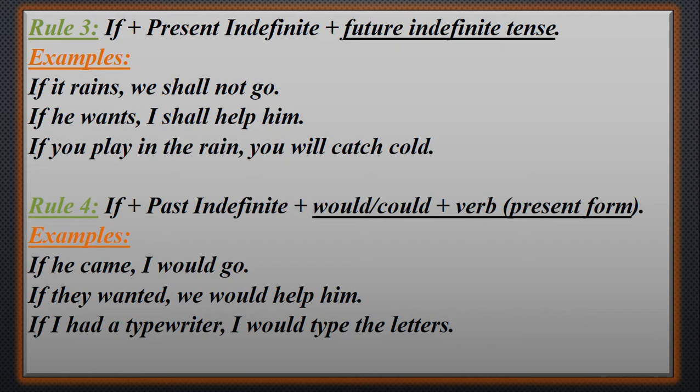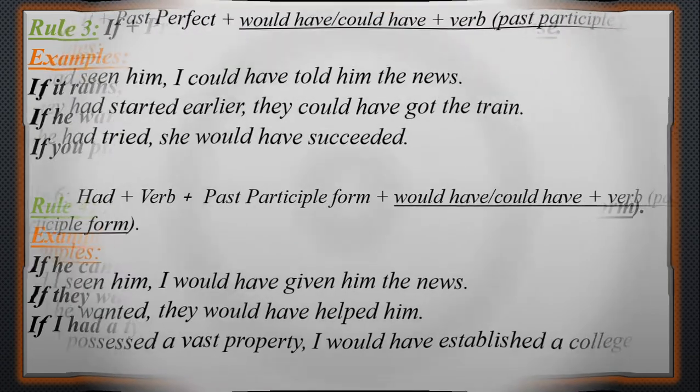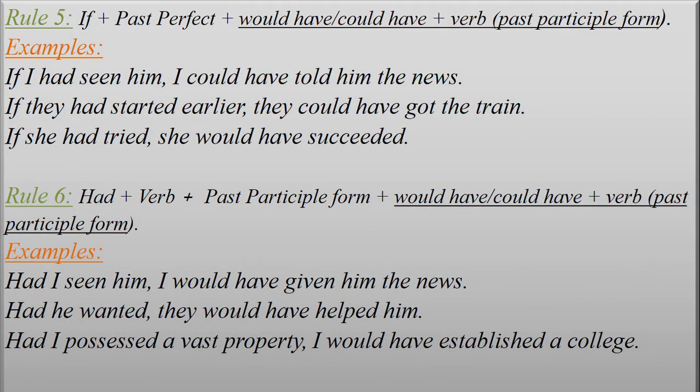So there is a condition. If I had the typewriter, then I would type the letters, otherwise not. So the condition is that if is followed by the past form, and the next one will be would or could plus verb present form. And then another structure you see: if plus past perfect tense plus would have or could have plus verb past participle form.